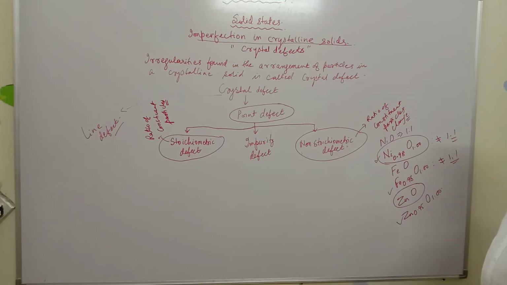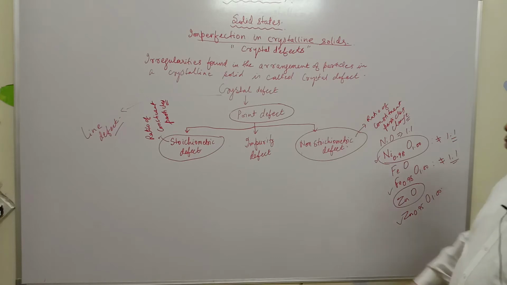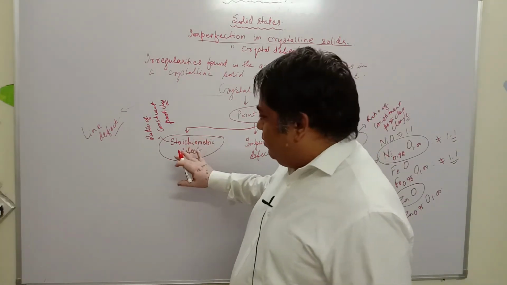The reason is that they have variable valency and a particular type of cation is replaced by another type of cation to maintain electrical neutrality. So we'll discuss this in an elaborate manner in the later part of the discussion. We'll come to the stoichiometric defects first.